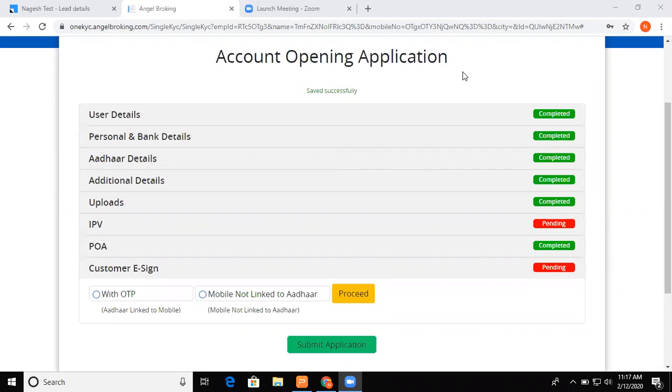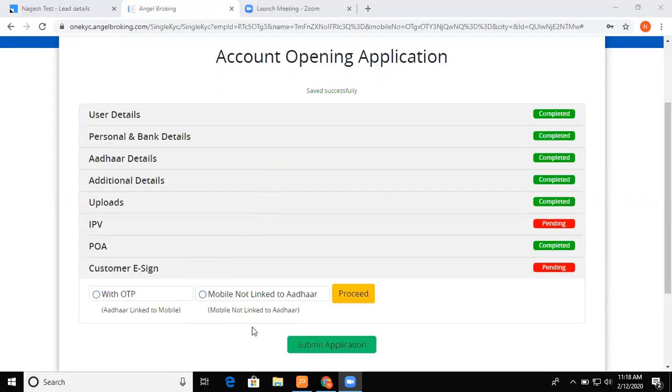Now, before I start the eMudra process, I will give you an overview of why we are doing this. The eMudra process is basically beneficial for those clients whose mobile number is not linked to Aadhaar. If you can see my screen, it is clearly mentioned: mobile not linked to Aadhaar. We come across many cases where the mobile number is not linked to Aadhaar and we find it very difficult to open the account.